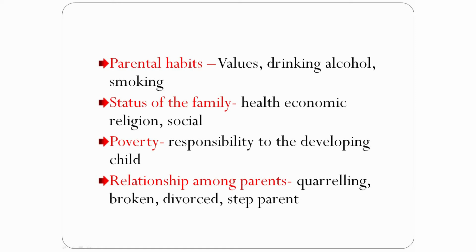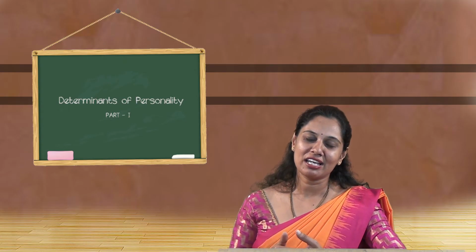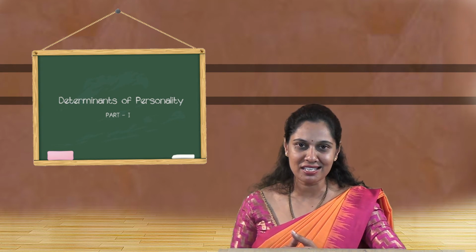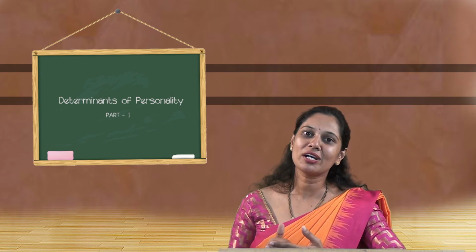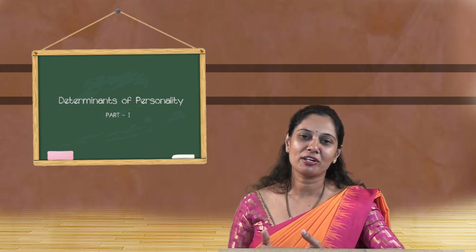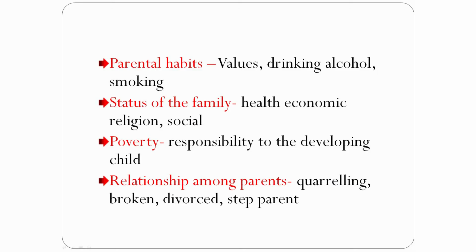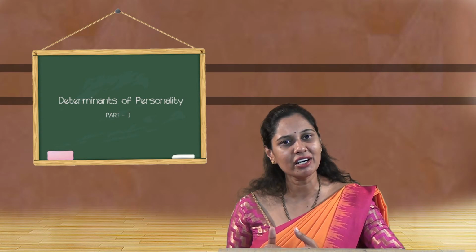So you smoke in front of your child and you say that smoking is an ill habit, you should not practice it. Now children get confused: if it is a bad habit, then why is my father practicing it, why is my mother practicing it? So they get confused by the parental habits. Then there is the status of the family, if you're from a rich, healthy and economic background, that also contributes. And if you're from a poor status, that also contributes as a part of personality. The social nature of a family, everything contributes to the development of a child.